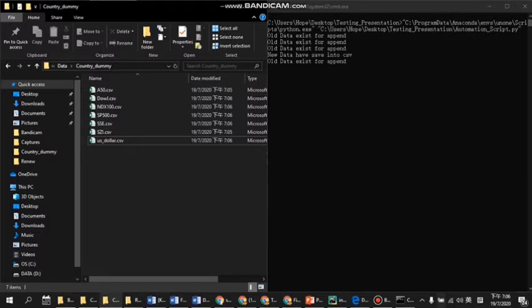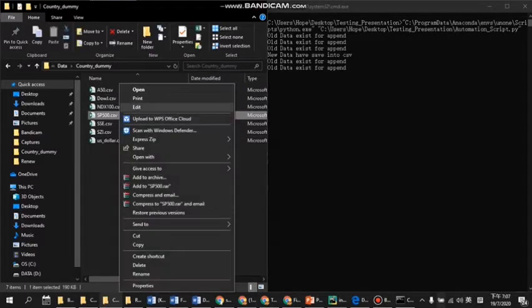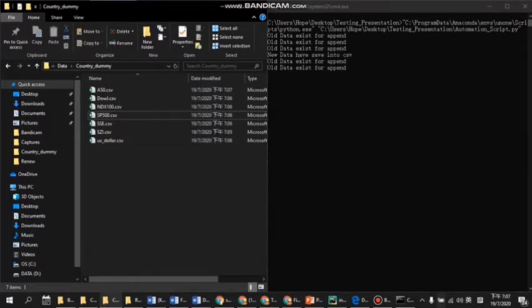You see now the difference: one is append, one is the new data, which means that for the next day we use the Windows Task Scheduler to run, and all the data are appended, not the first time running it already. Now this is the demo of how the automation Python script runs.